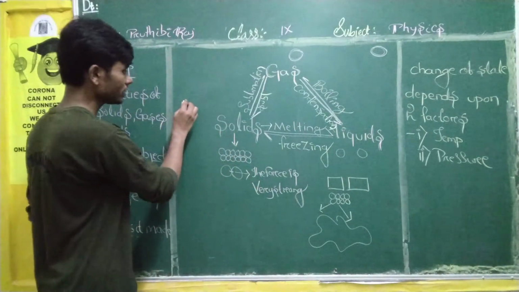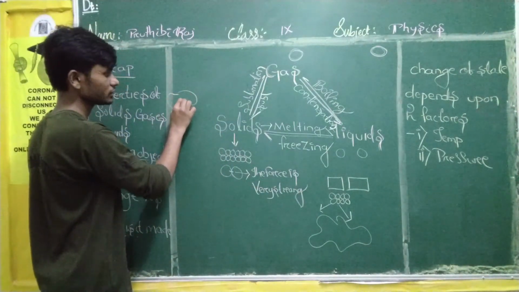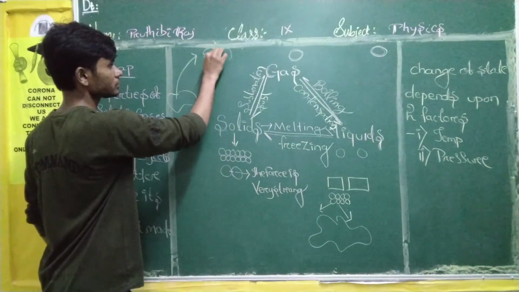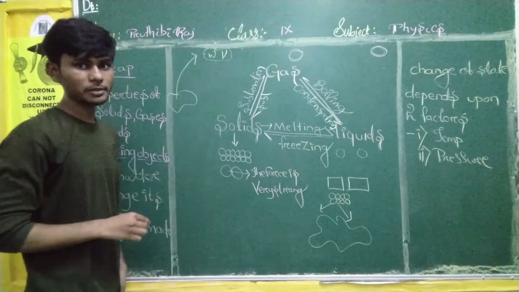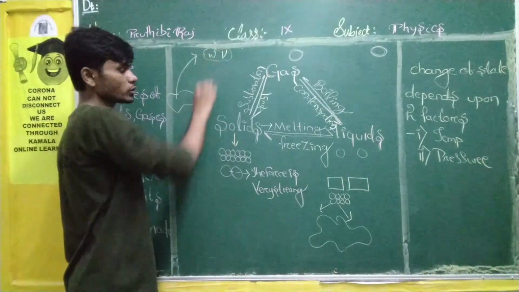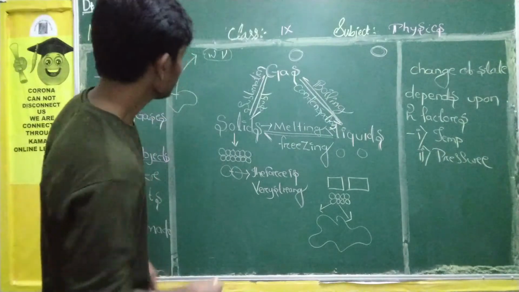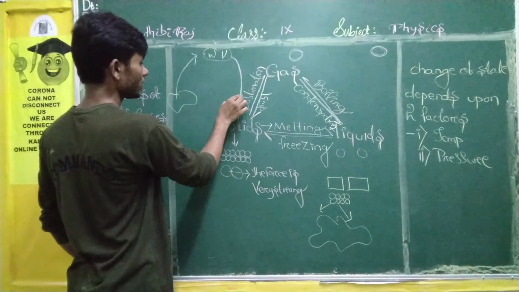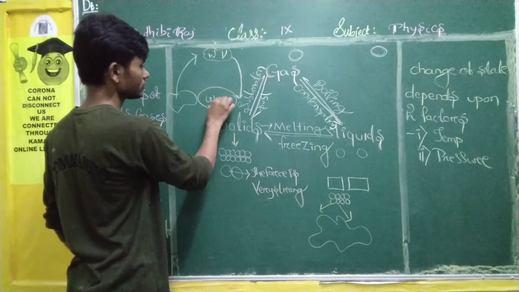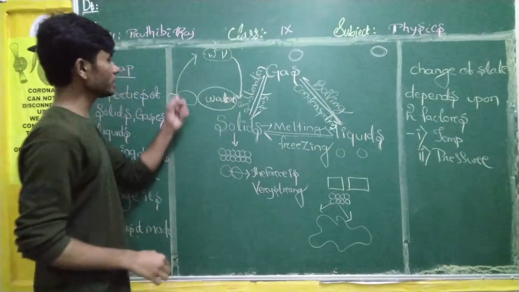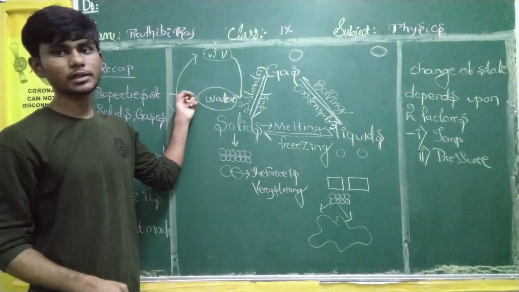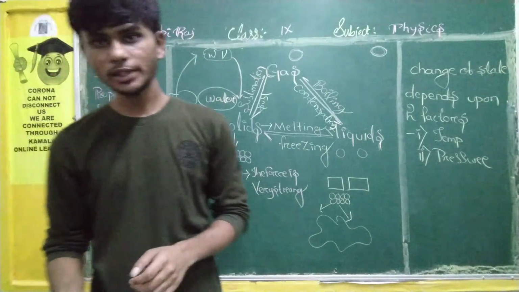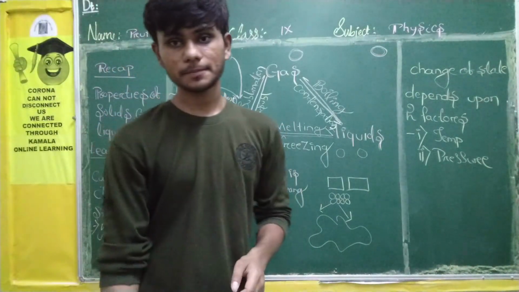Here I will do the diagram, please look into it. Here there is a pond, suppose. Okay, due to evaporation, water vapor, I will write here WV, water vapor. Now the temperature goes down, okay. The temperature goes down, then what will happen? They will condense. They will condense to form water again. So here temperature played a direct role, right? Here temperature decreased, again they came down to their natural form. Right students? This is what you need to understand.